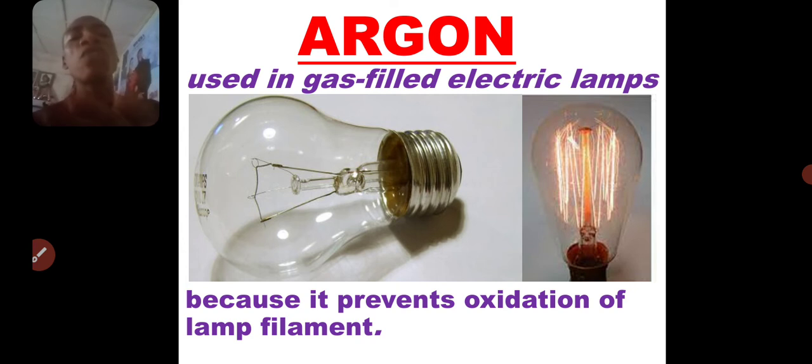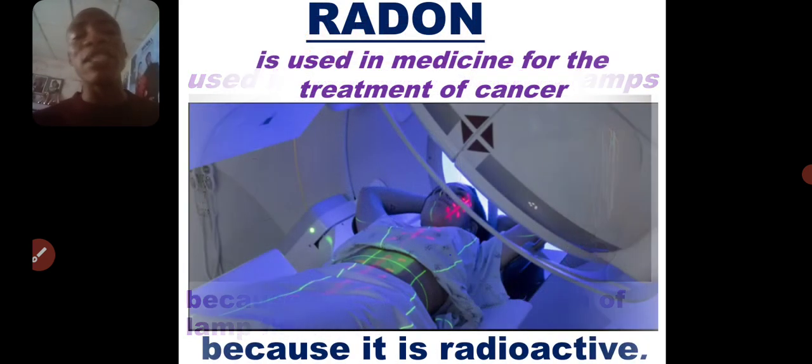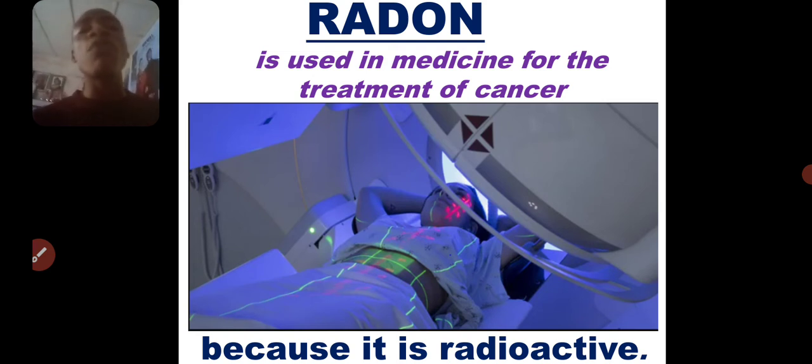Argon gas will create an inert environment inside the bulb, such that no matter how hot the filament is, it's not going to get oxidized. So argon is used in gas-filled electric lamps because it is inert.